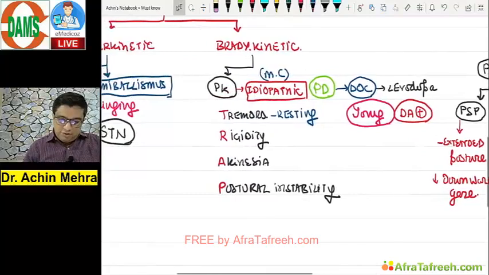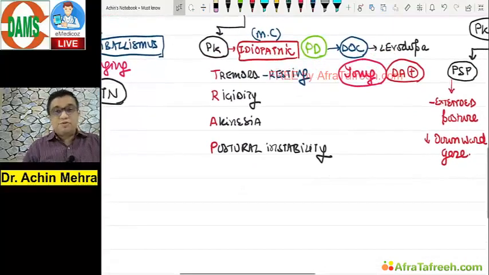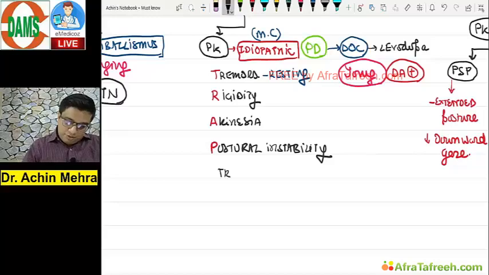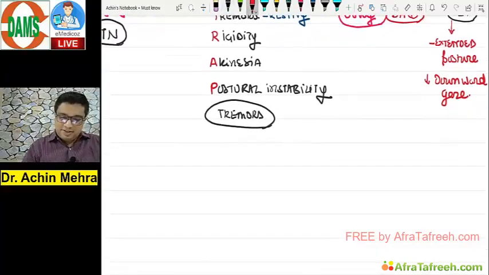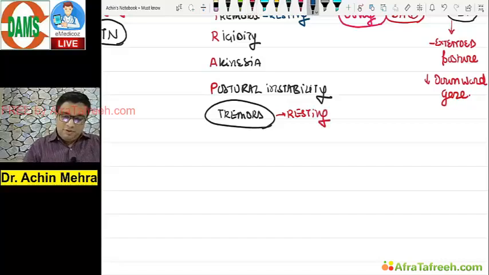Now, just a quick clinical review that you must know. What are the kinds of tremors that you know? Tremors could be classified as the resting tremor, which you just saw in a patient of Parkinson disease.